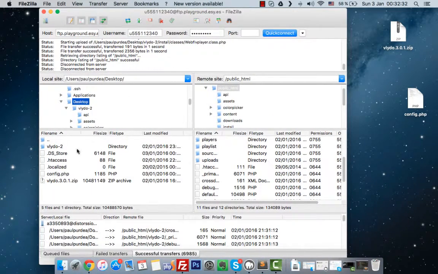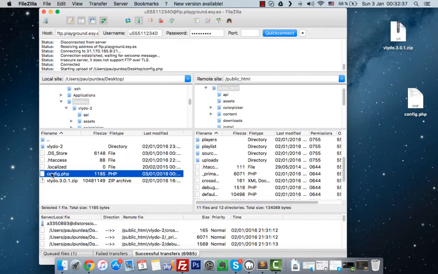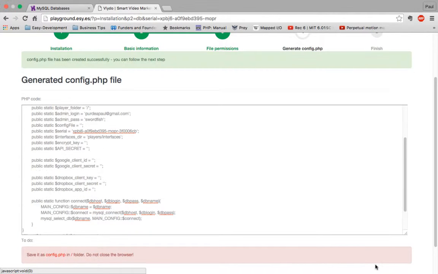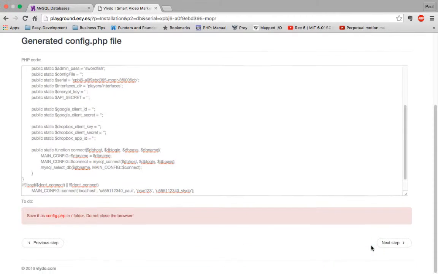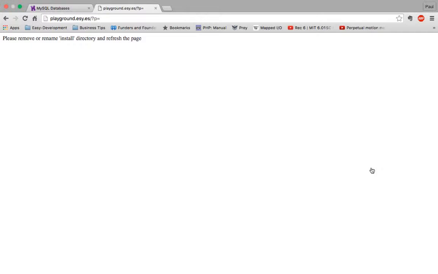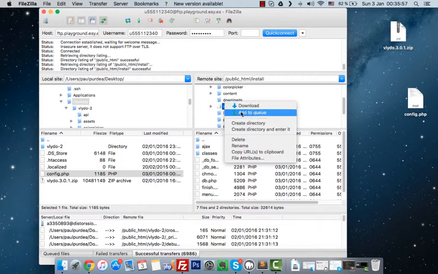Next, we will upload the config file into the server. Check PHP. Okay. Let's go to the next step. And it says that we have to rename or remove the install directory. Okay. I'm gonna delete it.